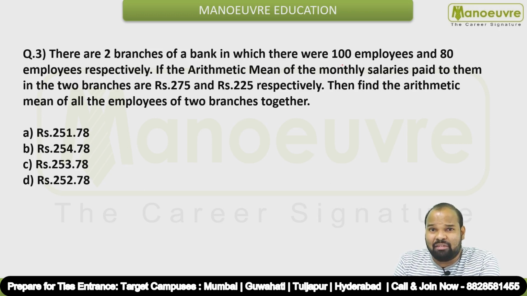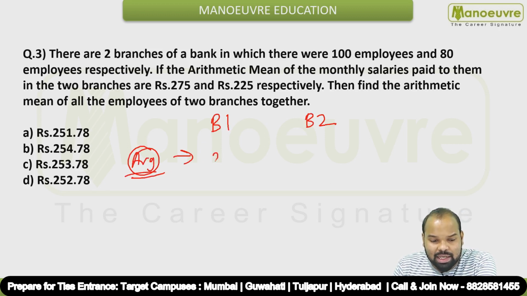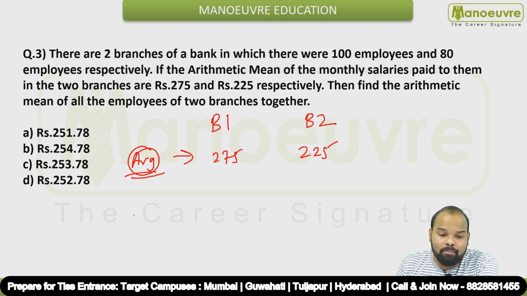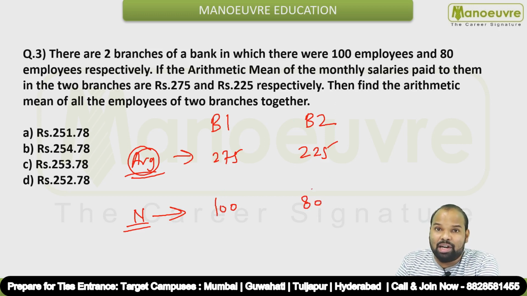After reading the question, you must have got it. It is a weighted average, right? So how to find weighted average? Weighted average means mixture. There are 2 branches, branch 1 and branch 2. What is the average salary of branch 1? Branch 1's average salary is 275, branch 2's average salary is 225. And how many people are there? The number of employees in branch 1 is 100 and in branch 2 is 80.